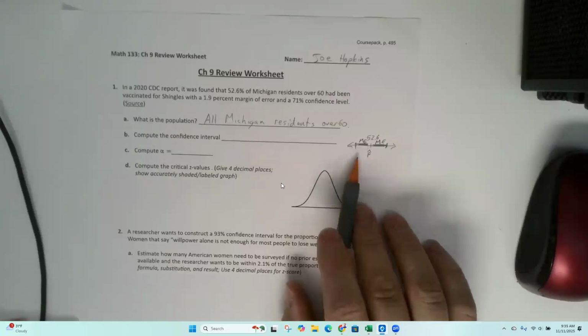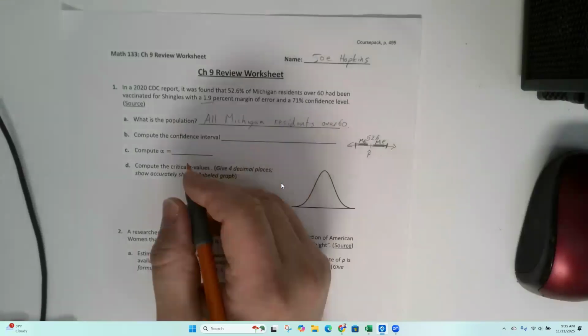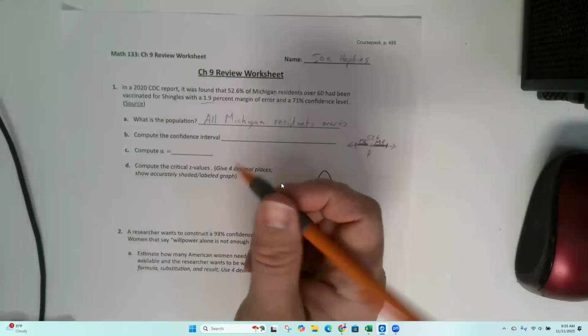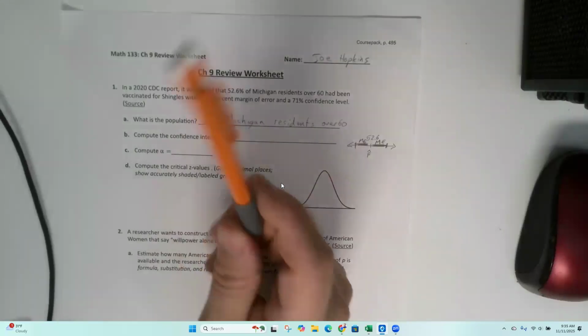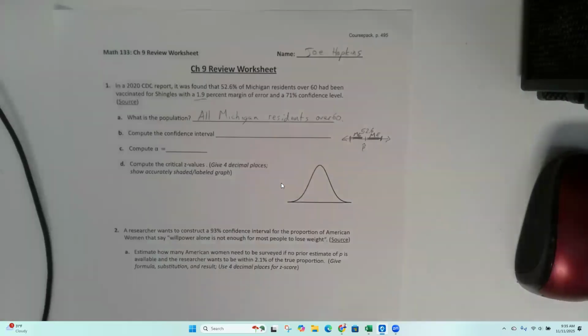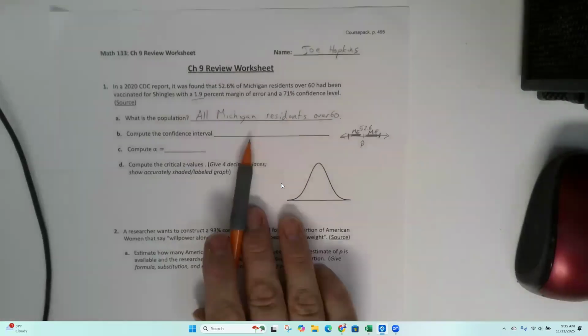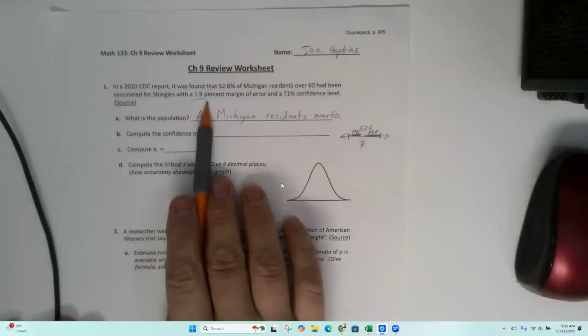Now, in this particular case, we know the margin of error, but most of the time we have to compute it. Most of the time it's some kind of crazy formula with z alpha over 2 and a giant square root, and there's p hats and q hats, and it's a formula that we would find on page 259. But for this case, you don't need that because we just have the margin of error. It's already been computed for us.